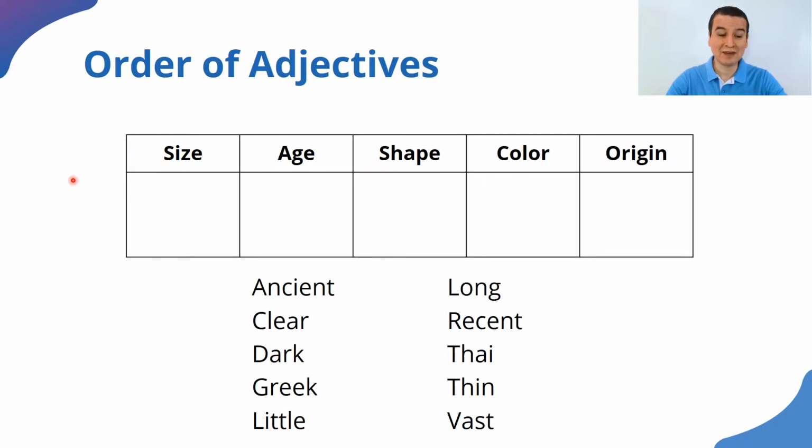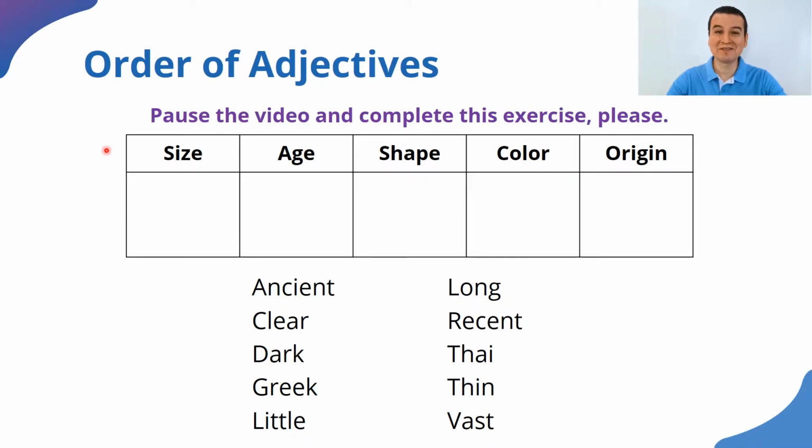So you have a list of adjectives, and these are the categories. Size, which of those adjectives refer to size? Age, shape, color, and origin. Okay, take a moment, please. Pause my video, complete the activity, and I'll show you the answers in a moment.